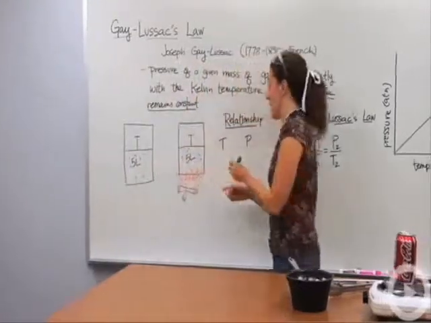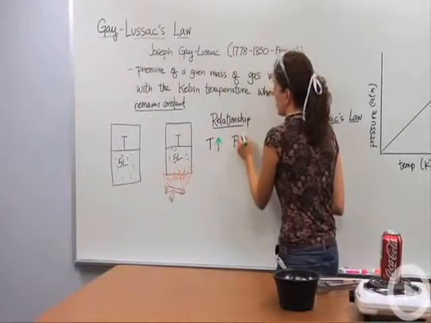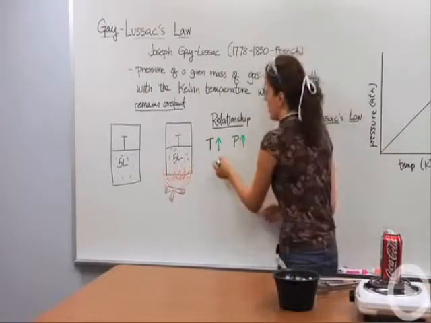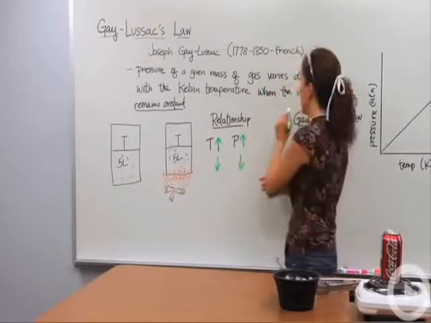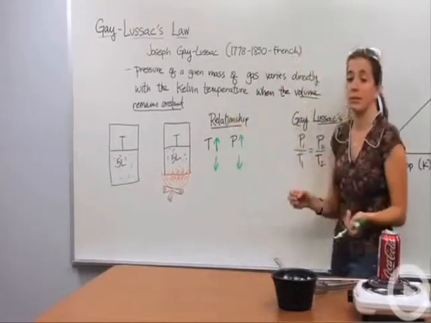So let's talk about this relationship. We know it's a direct relationship. As temperature increases, so does pressure. And conversely, as temperature decreases, so does pressure. So temperature and pressure have a direct relationship as long as the volume remains constant.